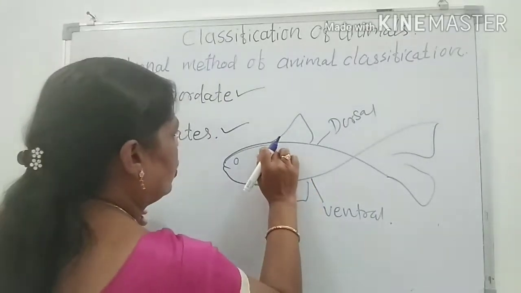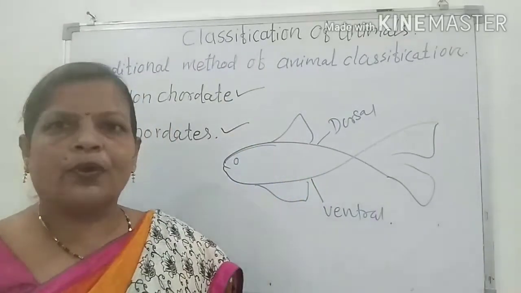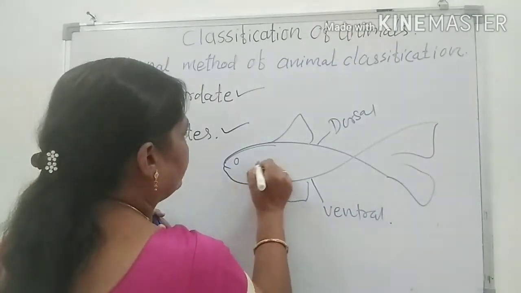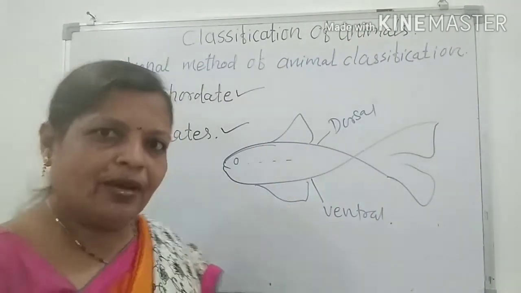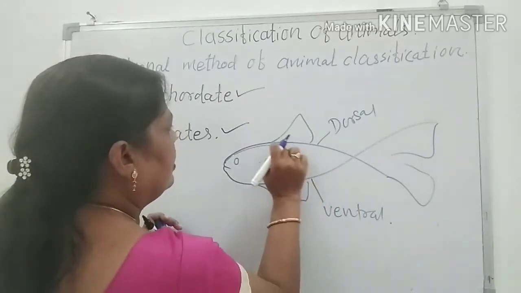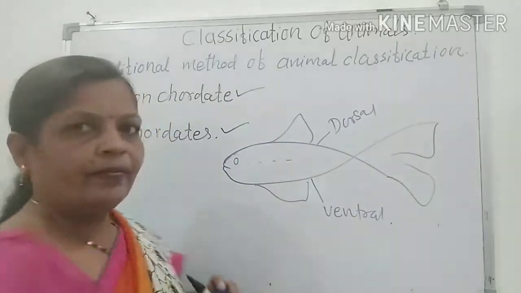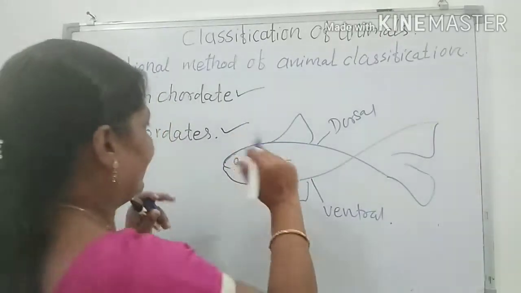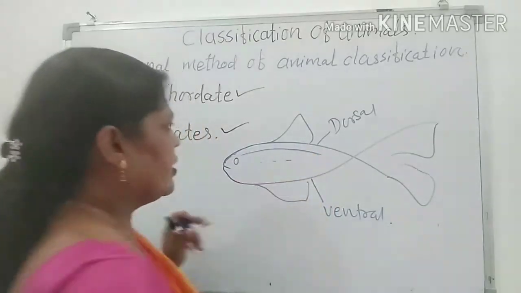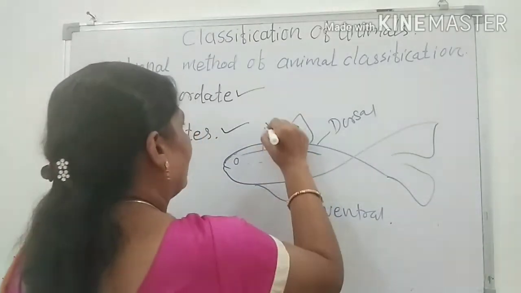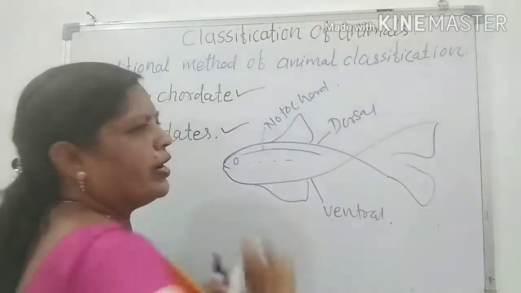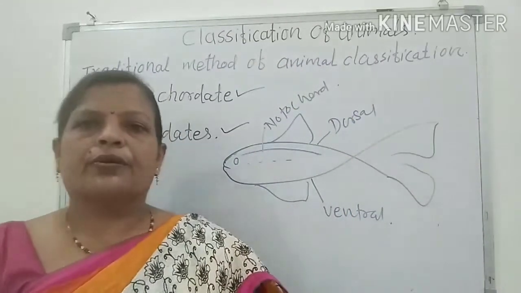On the dorsal side of the body, in between the digestive tract, suppose here there is the digestive tract of this animal, and here there is a nerve cord. In between these, there is a supporting structure, and it is called a notochord. Understand about the notochord? Here it is a notochord.